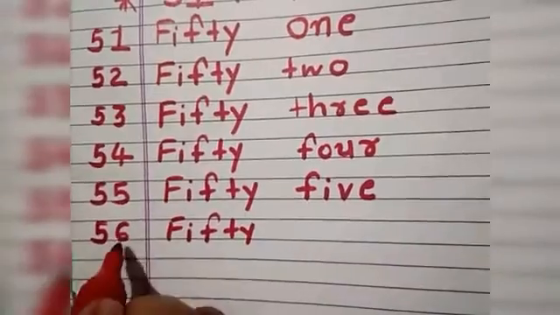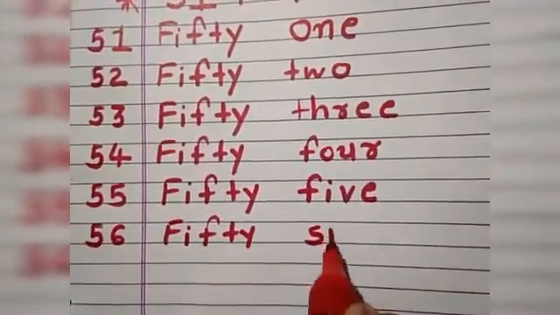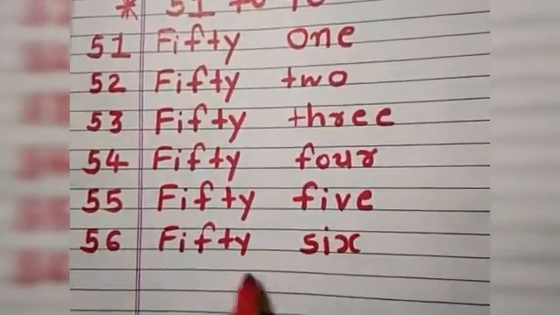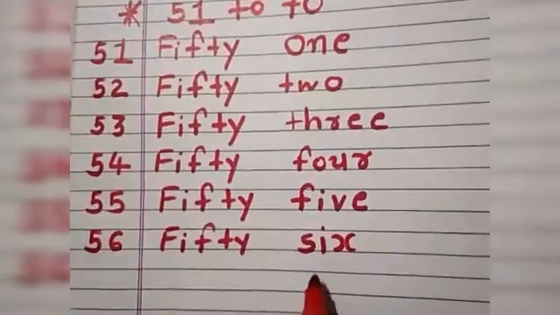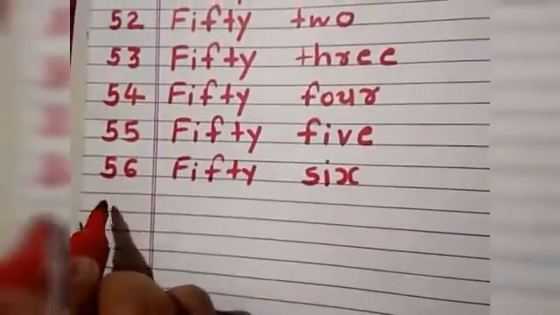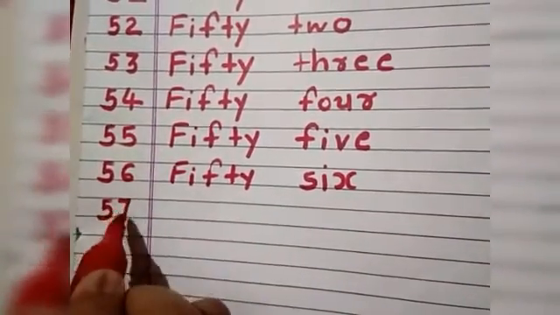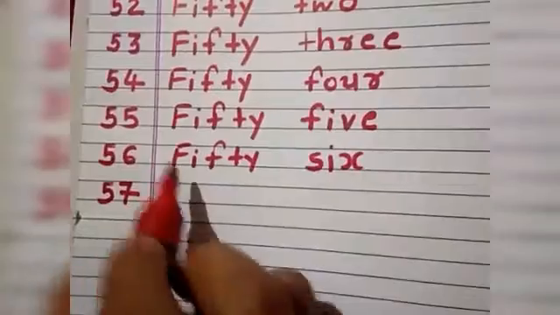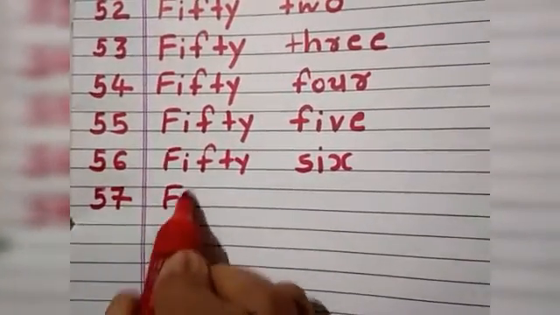F-I-F-T-Y 50, and the spelling of 5, F-I-V-E 5. That is 55. Then 56. F-I-F-T-Y 50 and the spelling of 6. That is 56. Then 57.